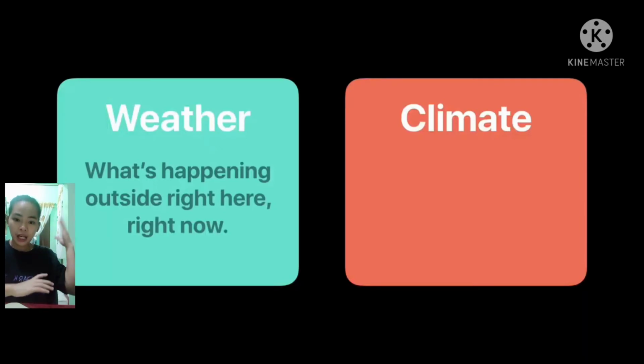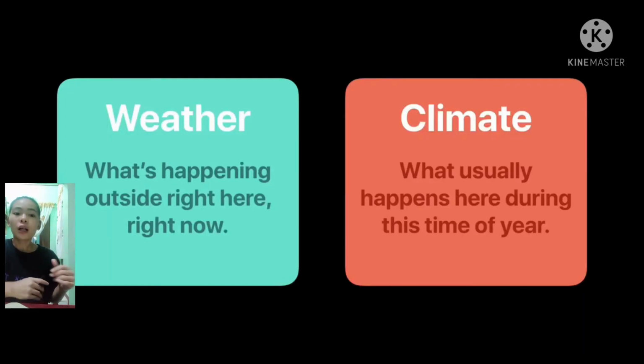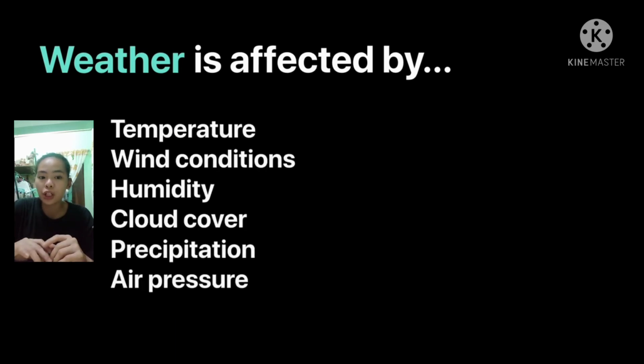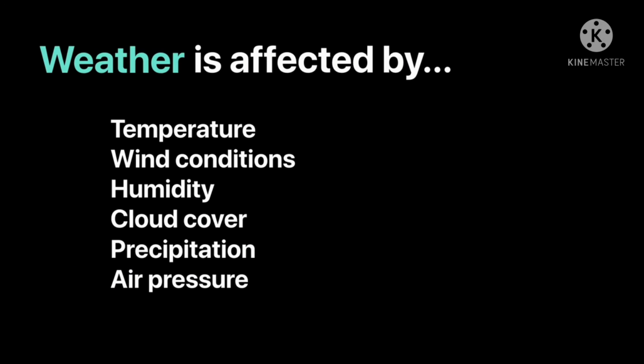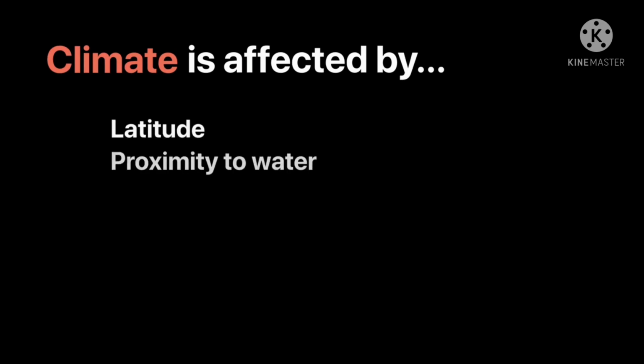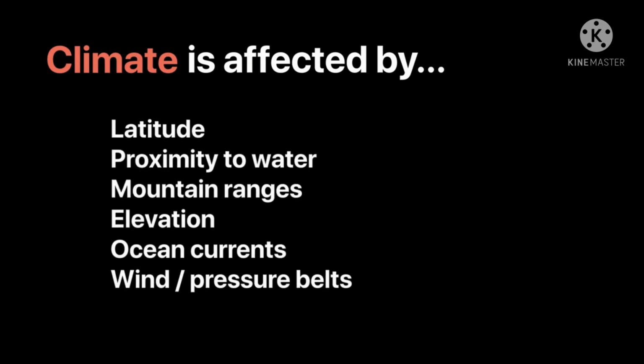Weather is what's happening outside, right here, right now. Climate is what's usually happening here during this time of year. Weather is affected by a lot of different things. These are all the different factors that give you symptoms of what's happening in your location at this moment, including temperature, wind conditions, humidity, cloud cover, precipitation, and air pressure. Climate is affected by latitude, proximity to water, mountain ranges, elevation, ocean currents, and wind pressure belts.